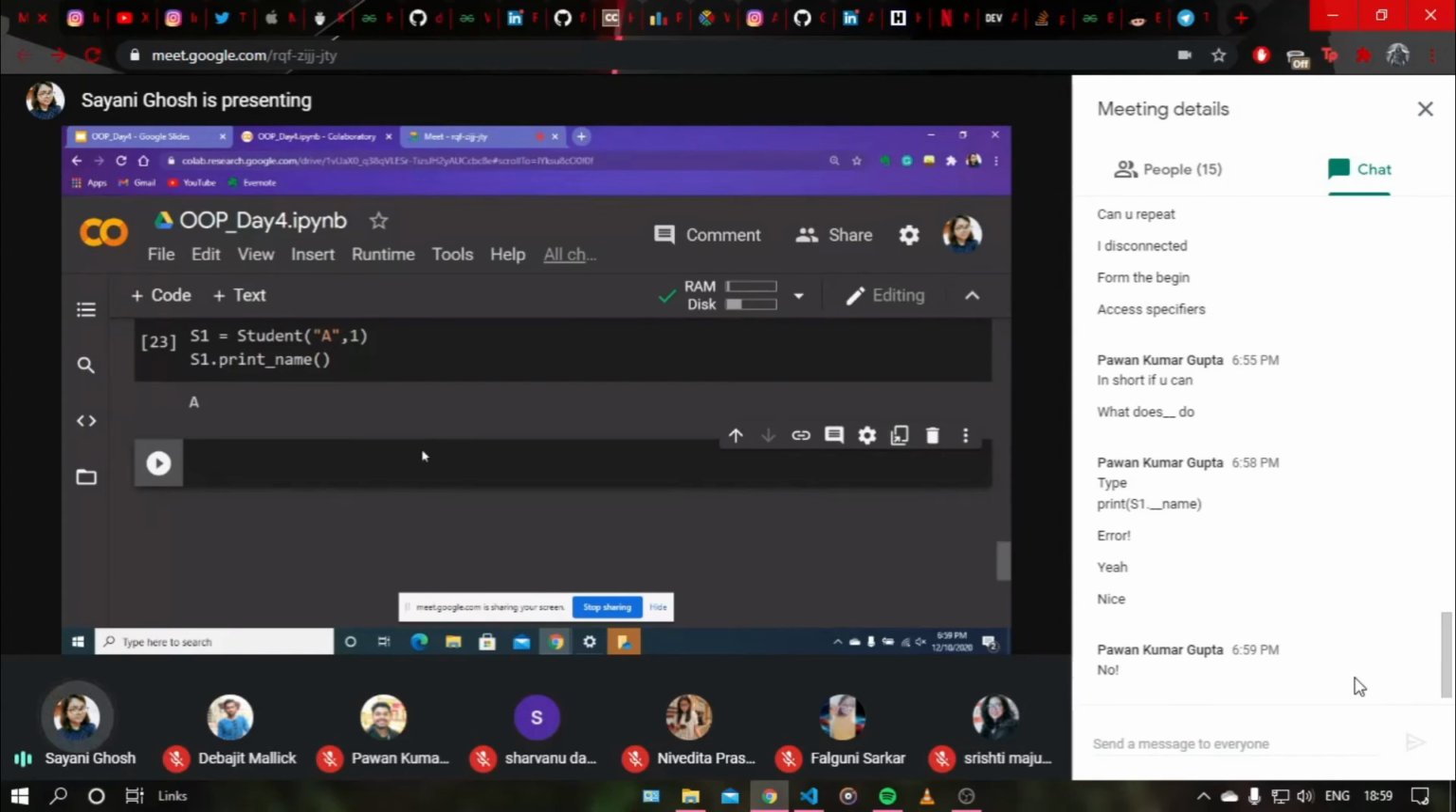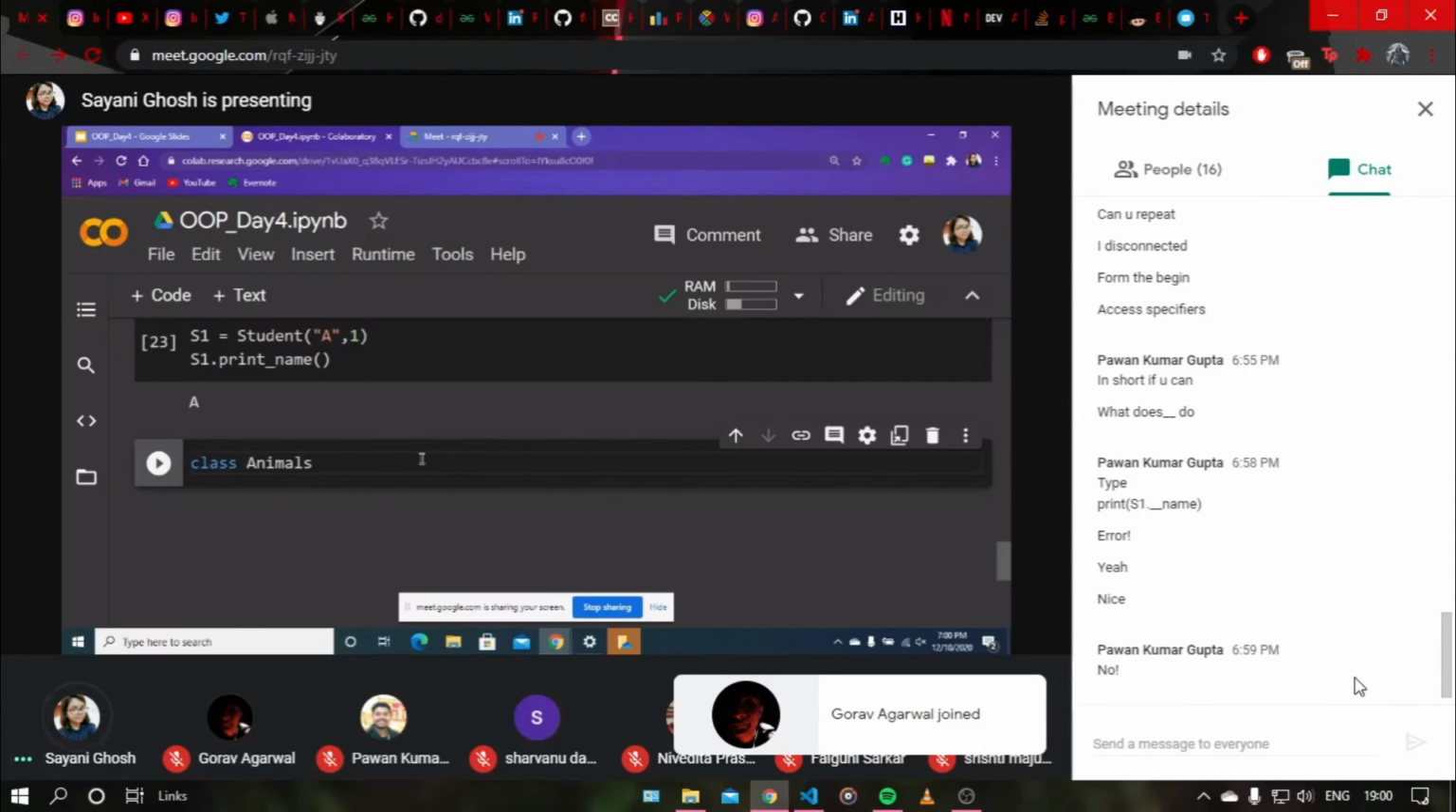Okay, so abstract classes are actually template classes. Just like we have templates for drawings and posters, we have the frames ready, we have everything ready with us. We just build up on it, right? We add elements to it, colors to it. Just like that, abstract classes are template classes which are inherited into other classes, and in those classes we add elements. So just like that, let me create a class called animals.